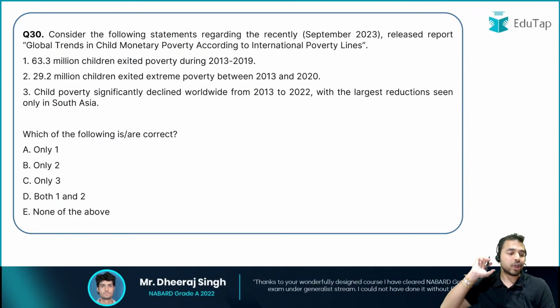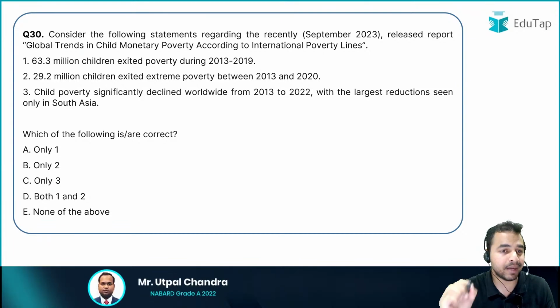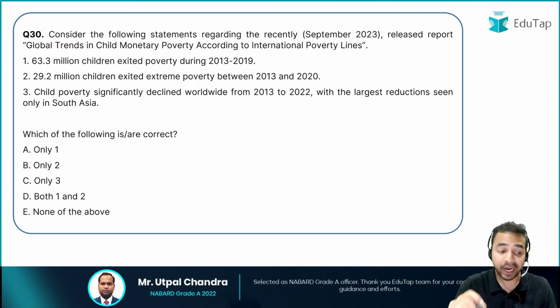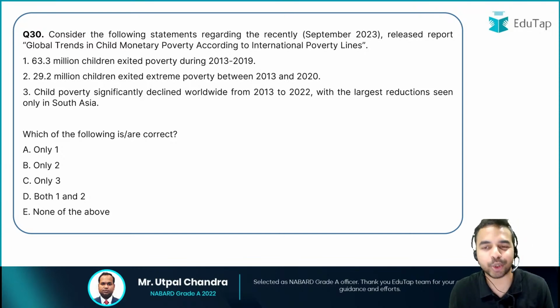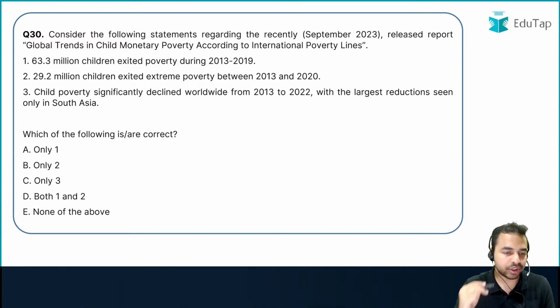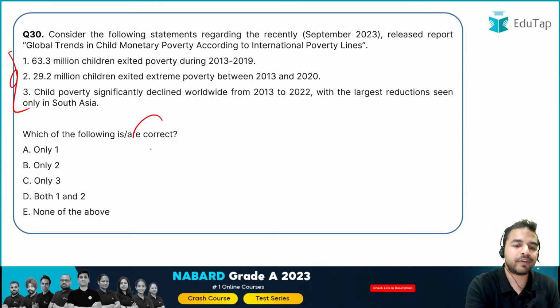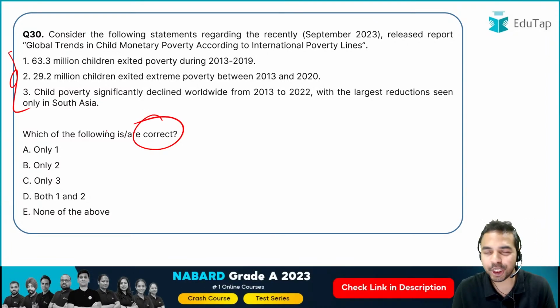Now my dear friends, we are on the last question of our today's session. I want all of you to tell me the right answer to this question. The question is on the same report, that is global trend in child monetary poverty according to the international poverty lines. तो यहां पर आपके सामने तीन स्टेटमेंट है और आपको आइडेंटिफाई करनी है करेक्ट स्टेटमेंट. Let me see who will tell me the right answer.